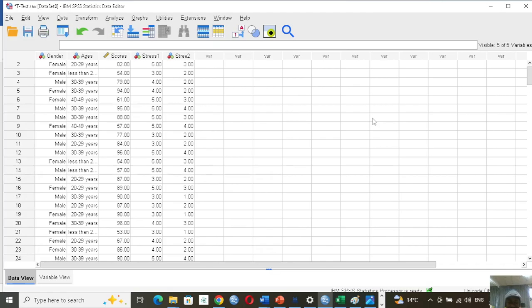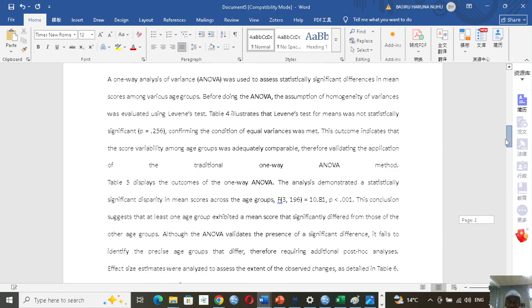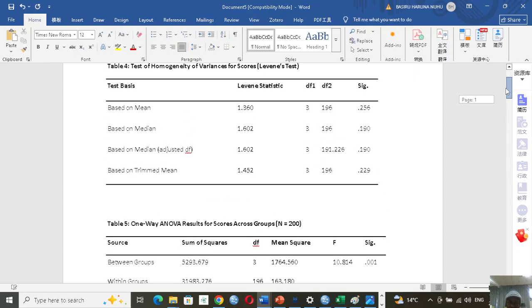This is the continuation of the one-way ANOVA that we have just conducted. Now, in our previous video, we noticed that our output was statistically significant. Let me go to the output, which requires further tests. And we also notice that the assumption of variance, with the Levene's statistic, is met.